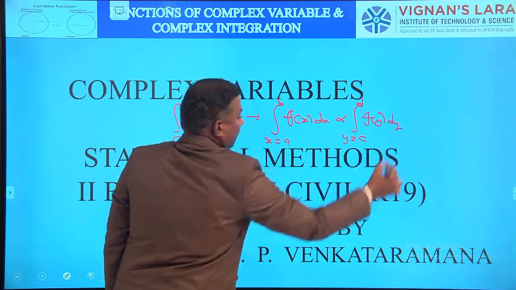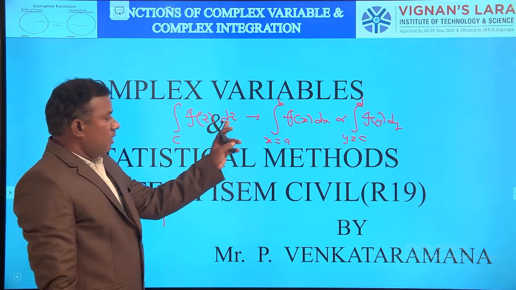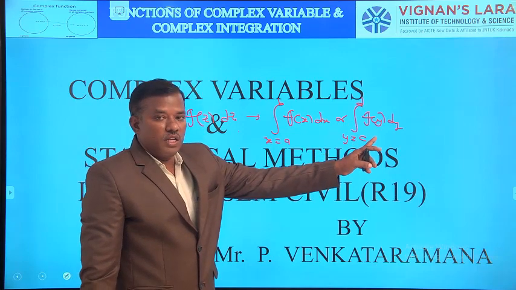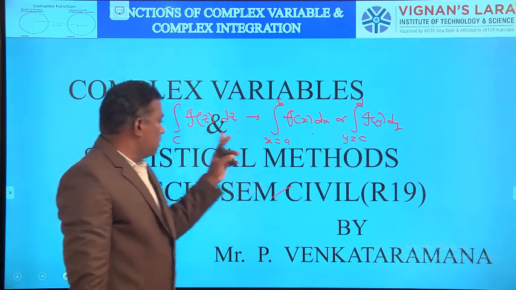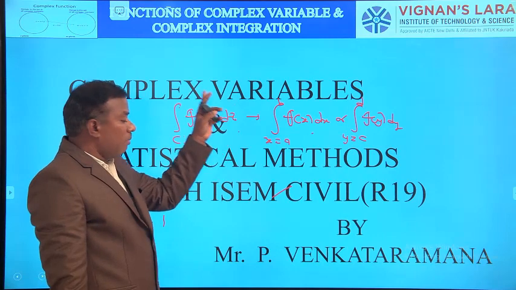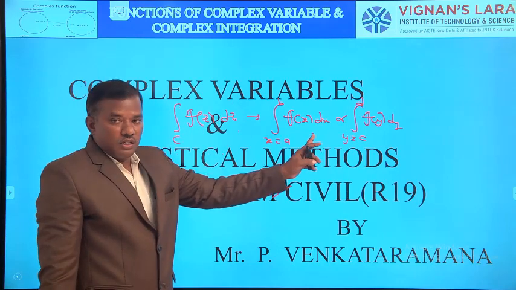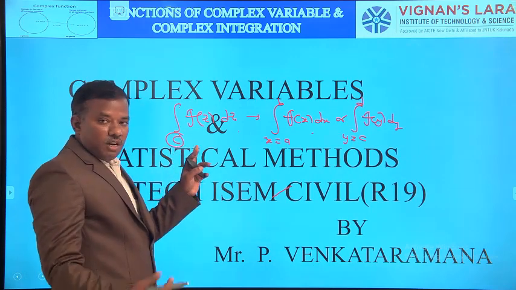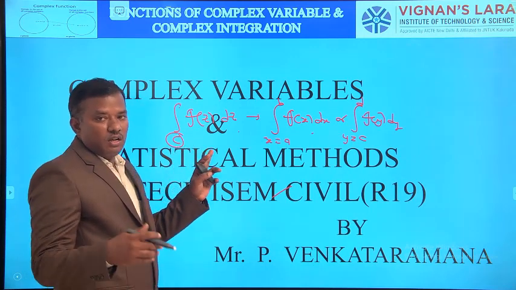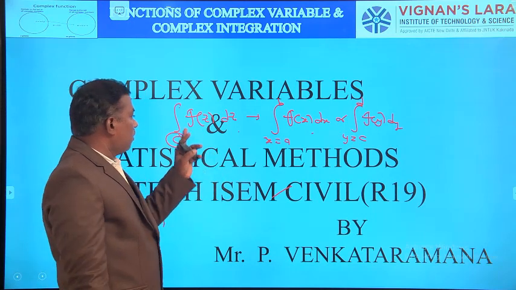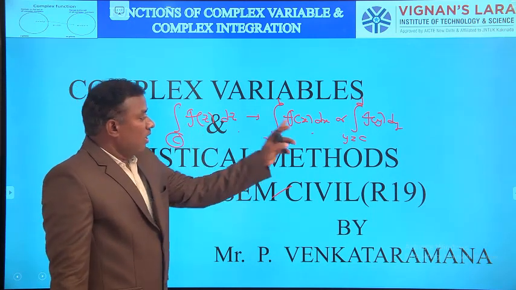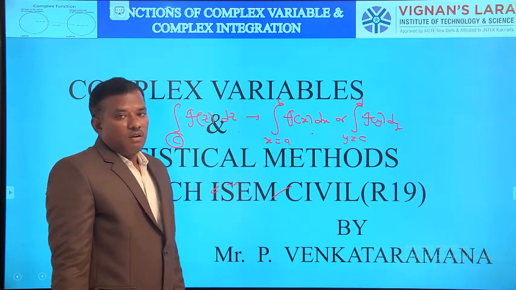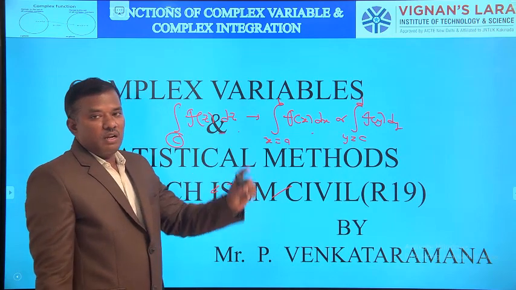Convert the complex integration, integral over C f of z dz, into either f of x dx or f of y dy. Both are in the real system and this is in the complex system. So try to convert the complex integration into a real integration with the help of the curve C. This C may be a parabola, circle, straight line, rectangle, square, anything. That is the complex integration by direct method.